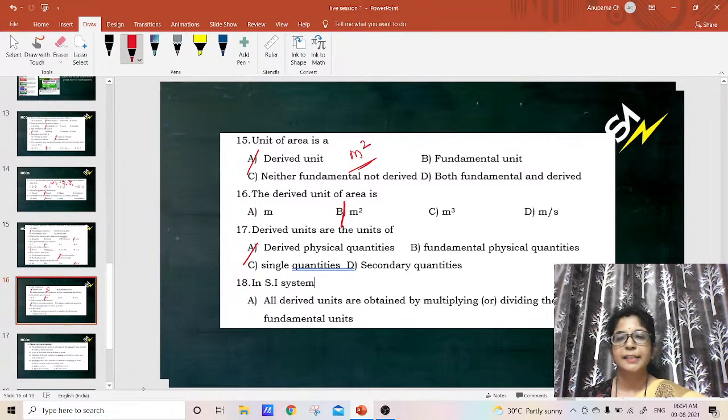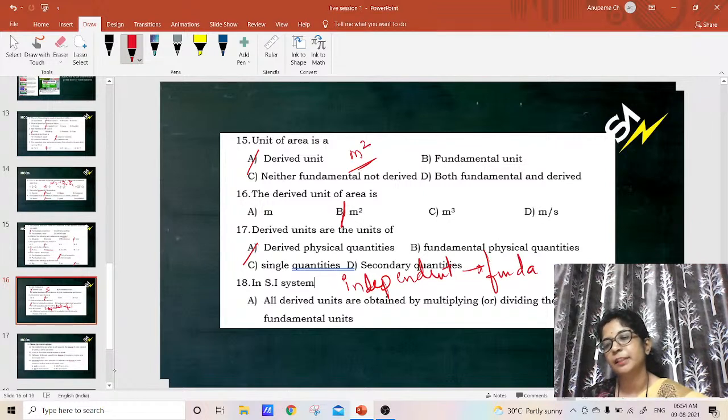In the SI system, all derived units are obtained by multiplying or dividing the fundamental units? No. They are independent of other physical quantities actually. They are the fundamental quantities. Okay.